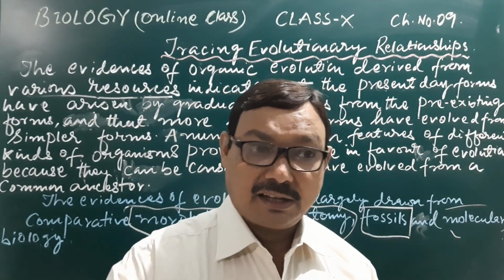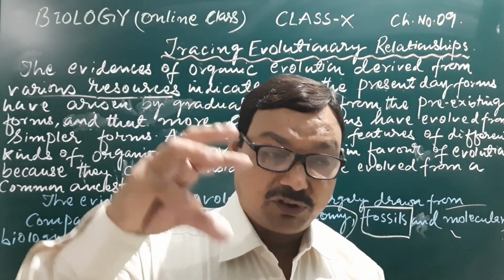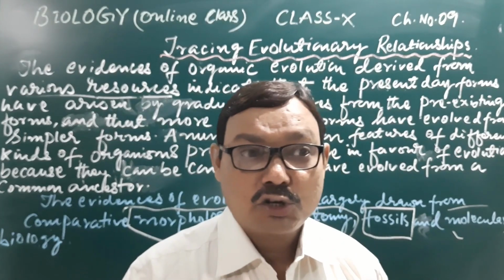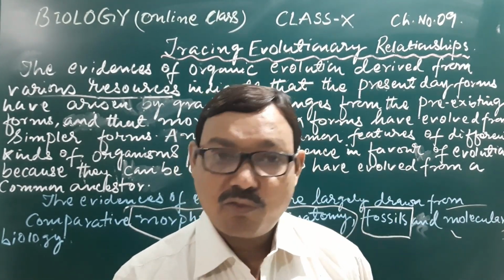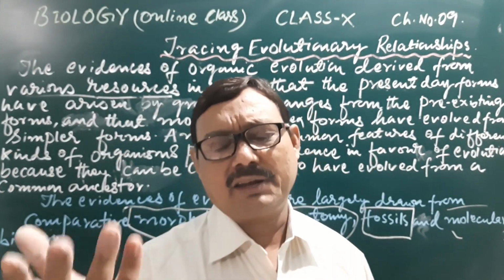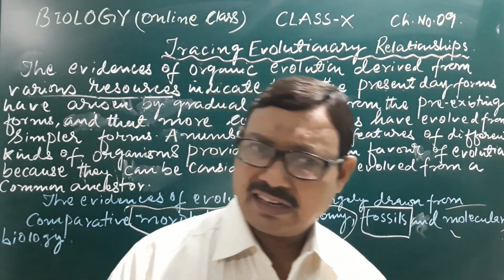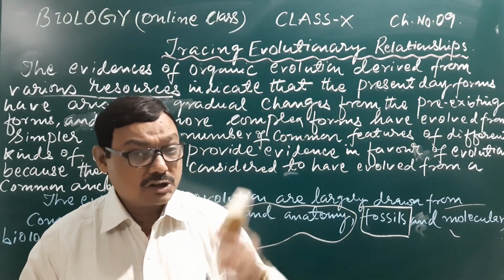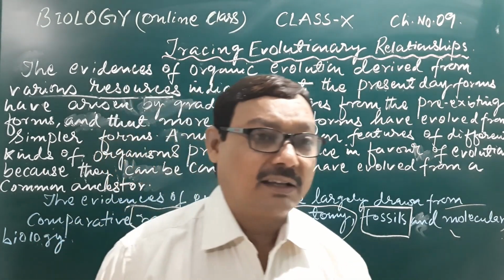That means homologous organs possessed by organisms show that they have evolved from a common ancestor. Similarly, when we talk about analogous organs, they are unrelated organisms and have not evolved from a common ancestor.